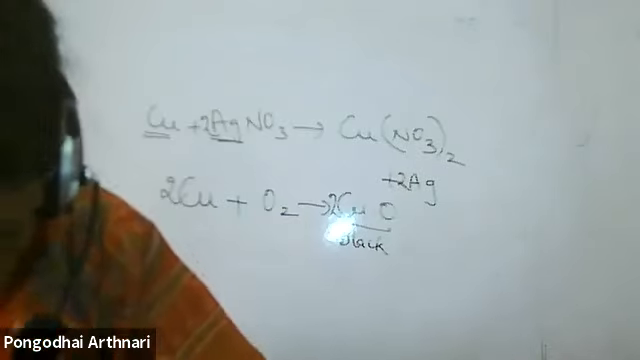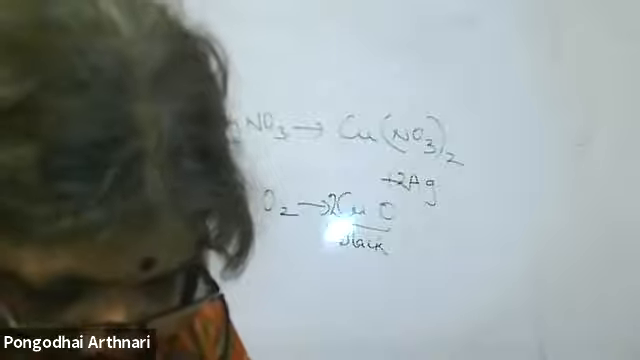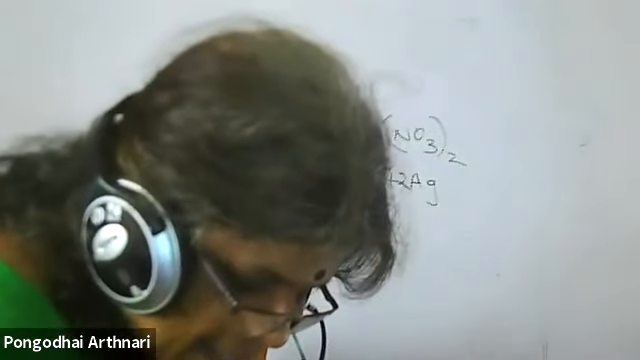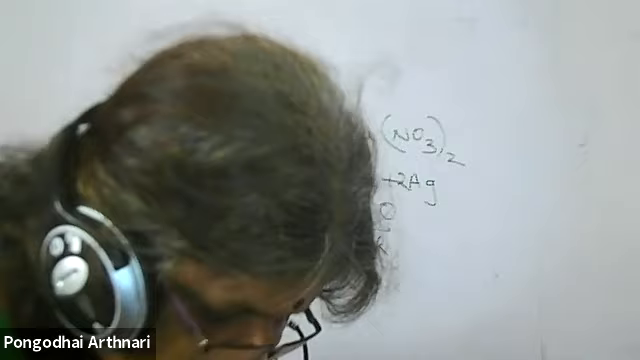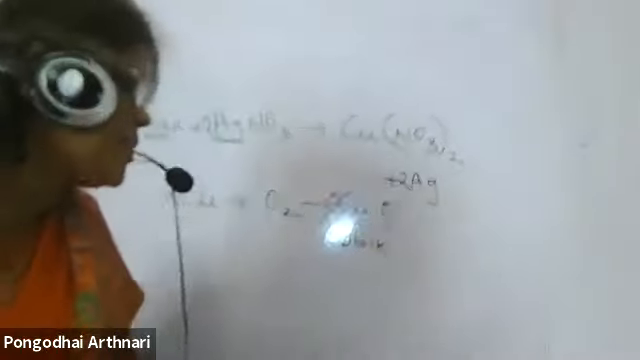Niranjan, tell me what is meant by combination reaction? Ma'am, when two or more elements or compounds combine to form a single product. Don't use the word combine. Two or more elements or compounds react to form a single compound or product is called a combination reaction. Repeat it. Okay, ma'am. When two or more elements or compounds react to form a single product, it is called a combination reaction. Yes, absolutely right.